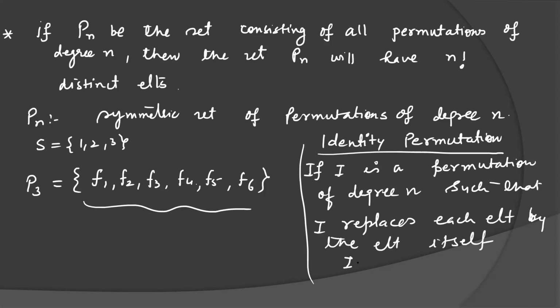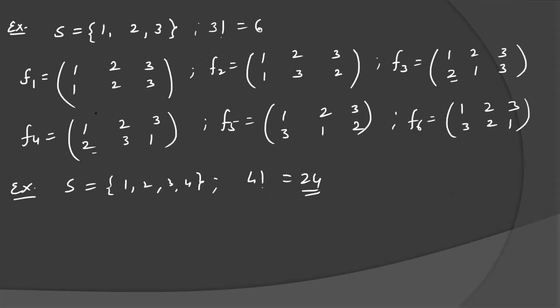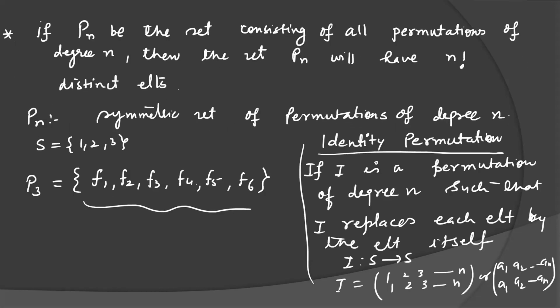You know very well I maps from S to S, and if it maps 1, 2, 3, and so on to n, then 1 maps to 1, 2 maps to 2, 3 maps to 3, and n maps to n. Or if you write A1, A2, An, then A1 is mapped to A1, A2 to A2, and An to An. So in this case, this is actually the identity map. 1 is mapped with 1, 2 is mapped with 2, 3 is mapped with itself, identical, we can say. So this is the identity permutation.